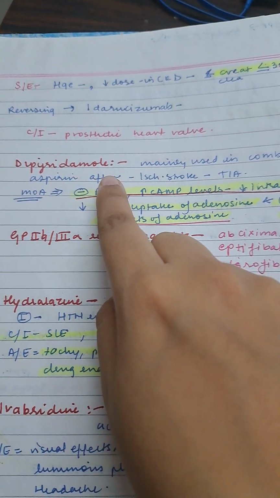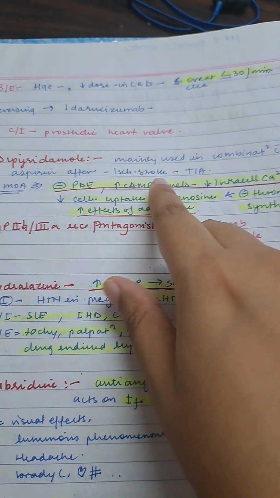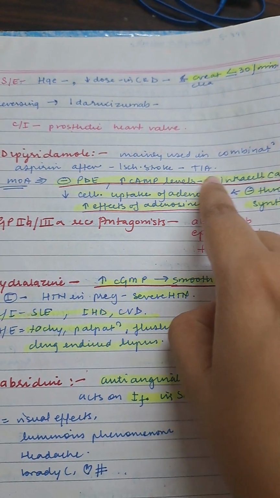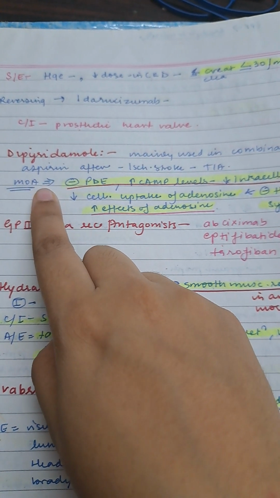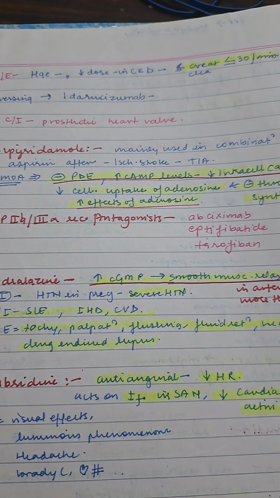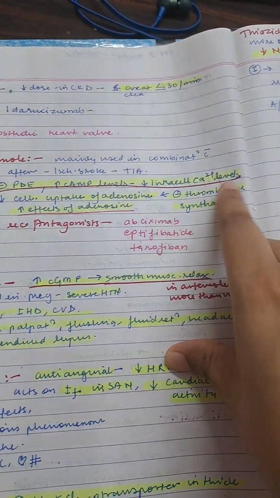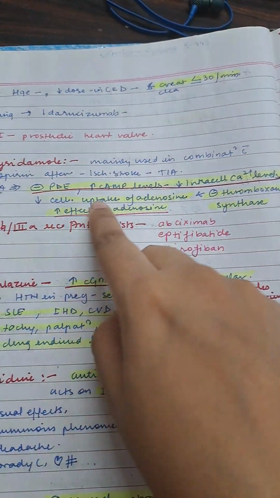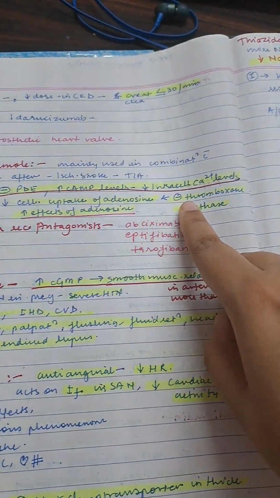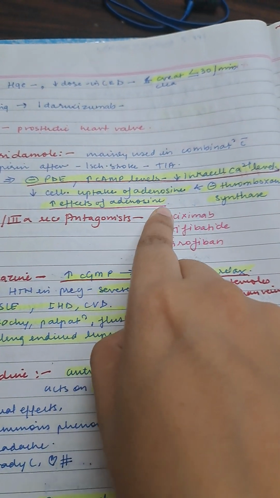Then we have dipyridamole, which is mainly used in combination with aspirin after ischemic stroke or transient ischemic attack. Mechanism of action: it inhibits phosphodiesterase. It increases cyclic AMP levels and decreases intracellular calcium levels. It decreases the cell uptake of adenosine and inhibits thromboxane synthase. It increases the effects of adenosine.